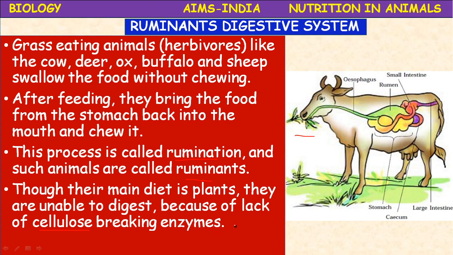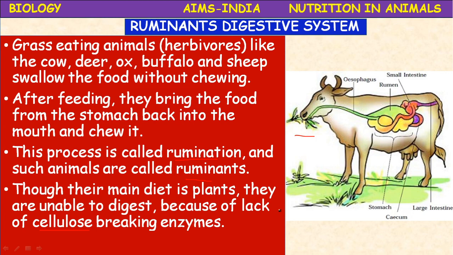Cellulose is an important constituent of all the food materials which are consumed by the herbivores. So in order to digest this cellulose, one enzyme is required that is called cellulase. Cellulase is the enzyme which digests cellulose.